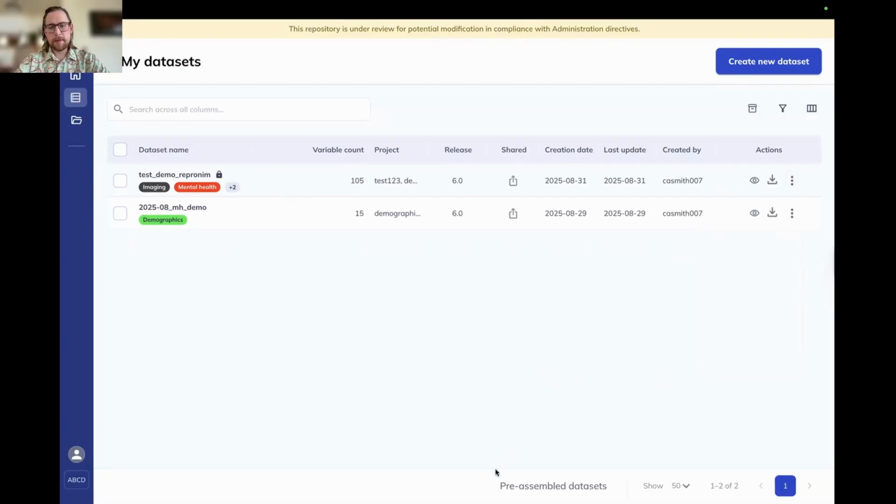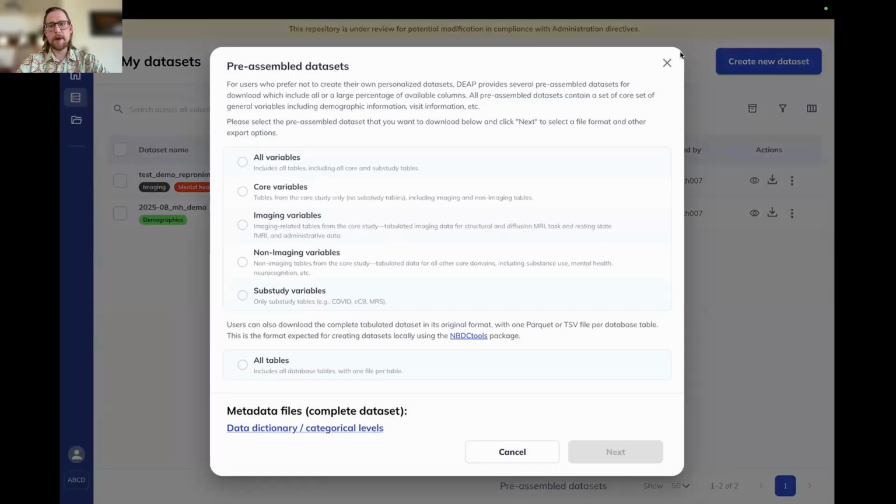Lastly, we have our pre-assembled data sets. If you come to the My Datasets tab and go to the bottom, there will be the pre-assembled datasets button. As I mentioned before, we have a limit of 10,000 variables for custom datasets. So if you ever need more than that, you can come here and select all variables, core variables, imaging, imaging sub-studies. And then down here is a specially formatted table for all of our tabulated data.